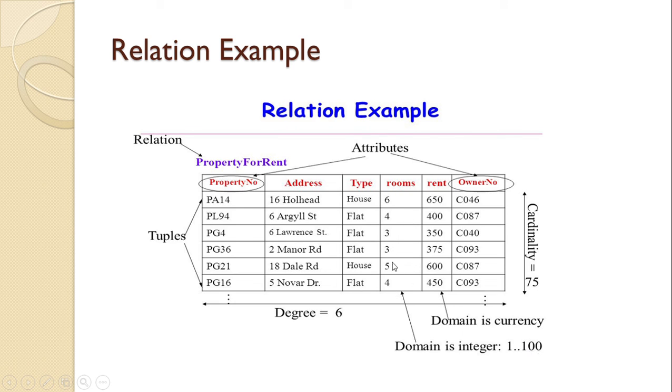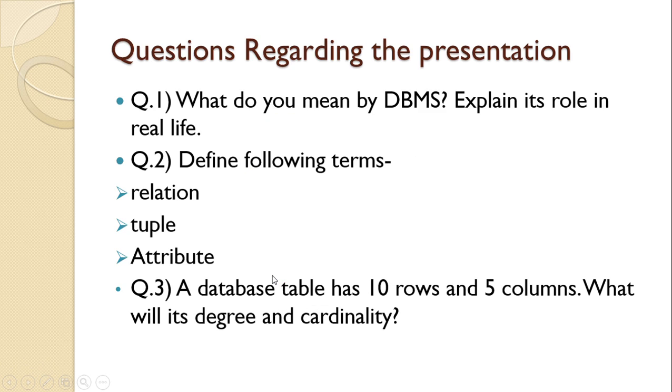The value of these rooms must be between 1 and 100 and not out of this range. And here the domain will be currency. So this is a relational example.